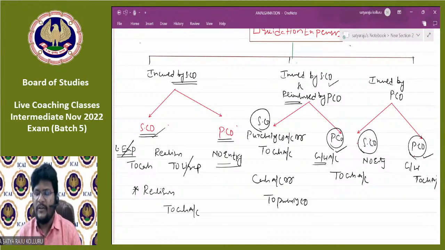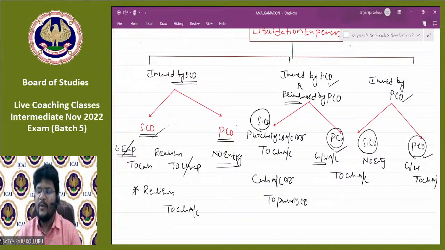Then in the books of the purchasing company, it promised to pay this amount over the worth received. That's why it should debit the goodwill account. So the entry is goodwill account debit to cash account. Where the expenses are ultimately incurred by the purchasing company, which is the last situation, then in the books of the selling company, no entry.